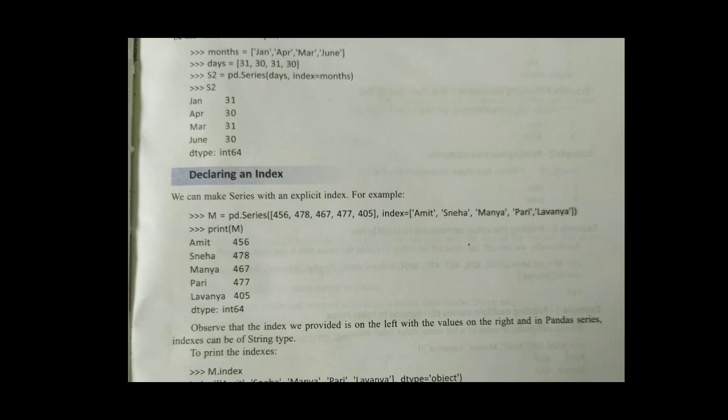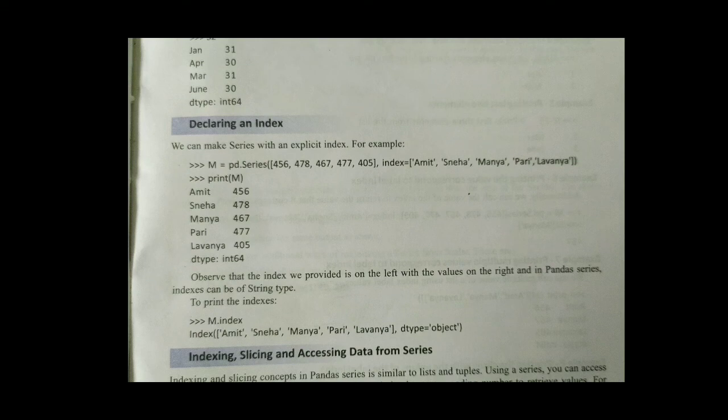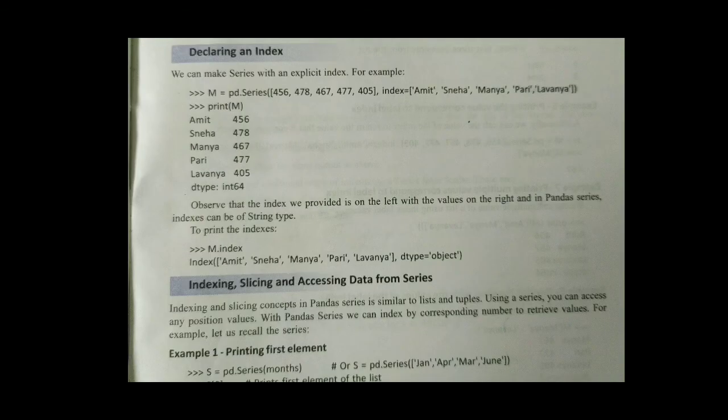So next one, declaring an index. So you can also declare index. Let us see pd dot series 456, 478, 467, 477, 405, and index are Amit, Sneha, Manya, Pari, Lavanya. So it will display as Amit and the marks of that specific students. So when you want to display only index, you can write m.index. It will provide index Amit to the Lavanya.